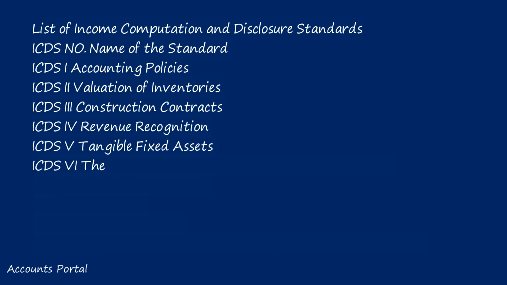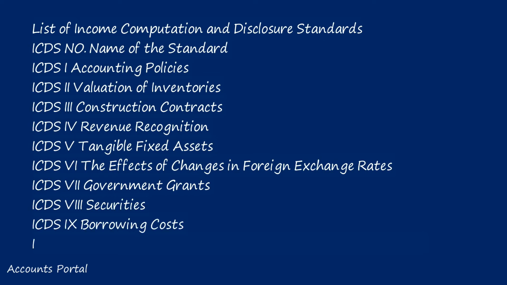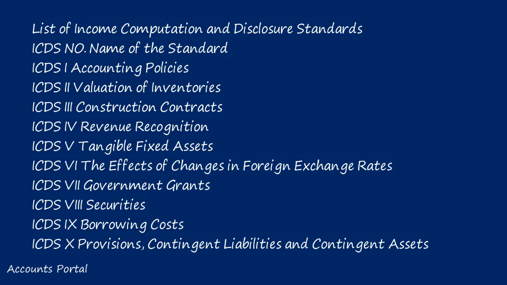ICDS do not speak about maintenance of books of accounts. ICDS is not relevant for CA Inter, but for CMA Inter, you can expect one fill in the blank or MCQ about how many ICDS there are. In total, there are 10 ICDS. Don't worry if this is your first PGBP class, we will go through the new concepts in detail in upcoming classes.